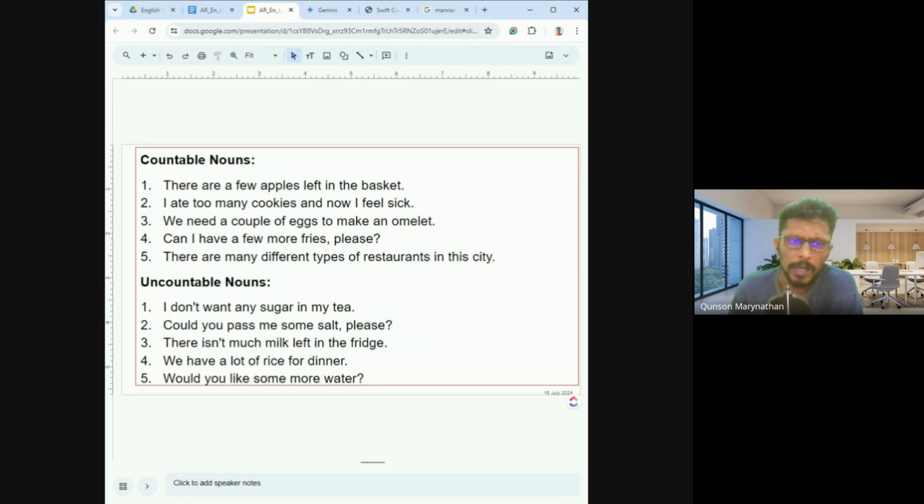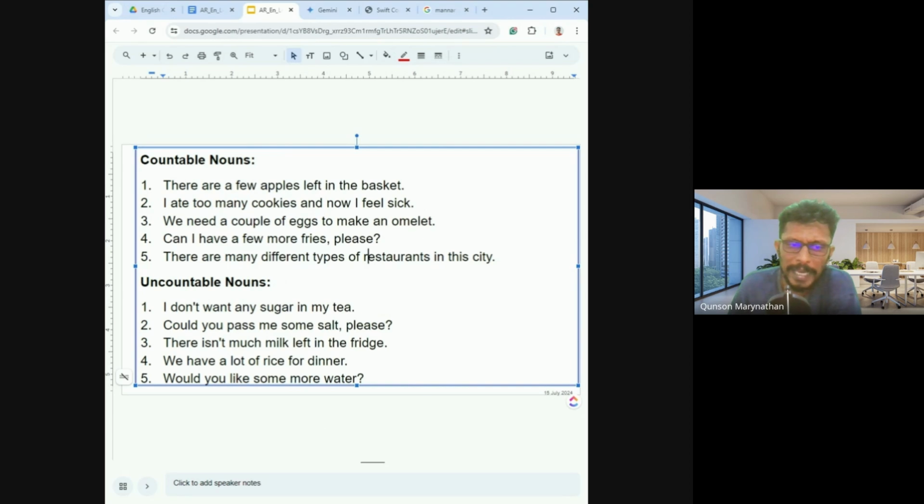Right. Now, if you see a few examples, there are a few apples left in the basket. Yeah, a few apples. I ate too many cookies and now I feel sick. We need a couple of eggs. Can I have a few more fries, please? A few more fries. There are many different types of restaurants. Many different types.